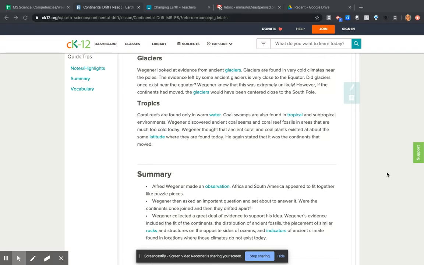Tropics. Coral reefs are found only in warm water. Coal swamps are also found in tropical and subtropical environments. Wegener discovered ancient coal seams and coral reef fossils in areas that are much too cold today. Wegener thought that the ancient coral and coal plants existed at about the same latitude where they're found today. He again stated that it was the continents that had moved.